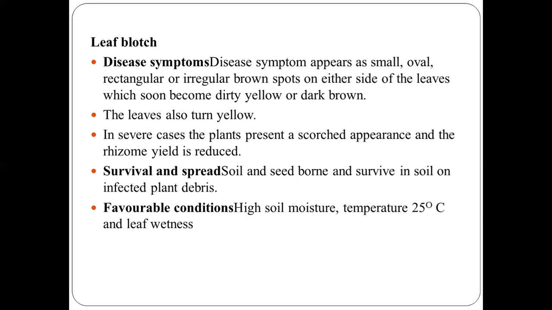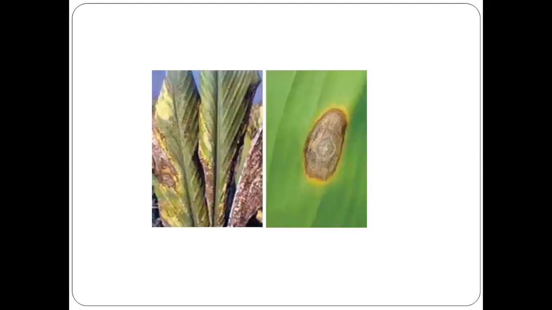Regarding survival and spread, it is soil and seed borne and survives in soil on infected plant debris. The favorable conditions are high soil moisture, temperature of 25 degrees Celsius, and leaf wetness. This is how leaf blotch looks.